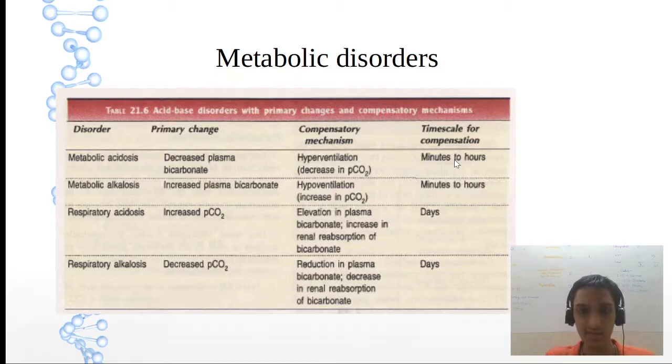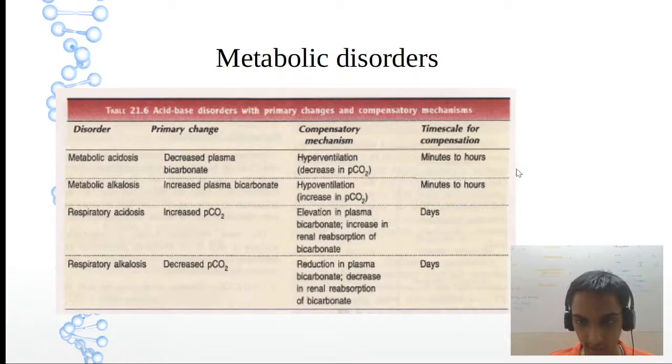In primary we wrote plasma bicarbonate; here we wrote decreased PCO2 as compensatory. The opposite of this will be respiratory, but change the positions: bring the compensatory mechanism here and let the primary change go here. The same you can do opposite for alkalosis also. But compensation is important.